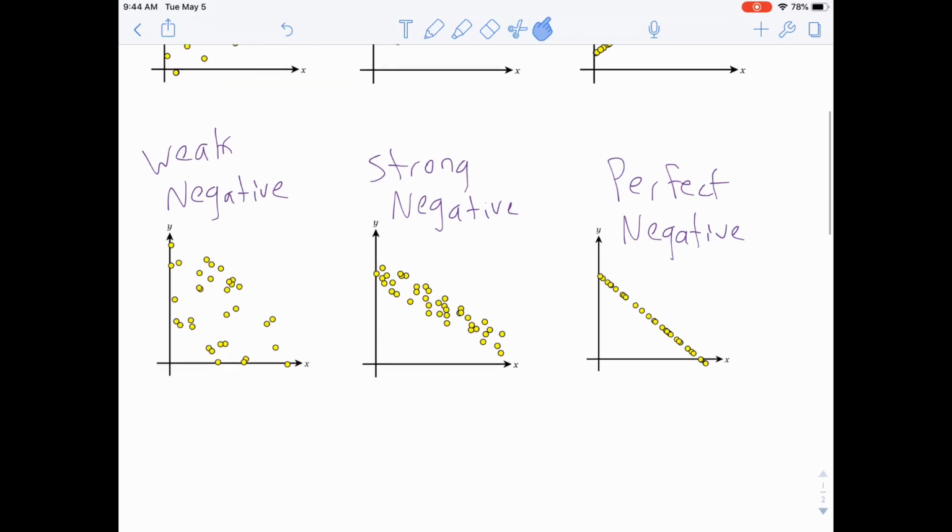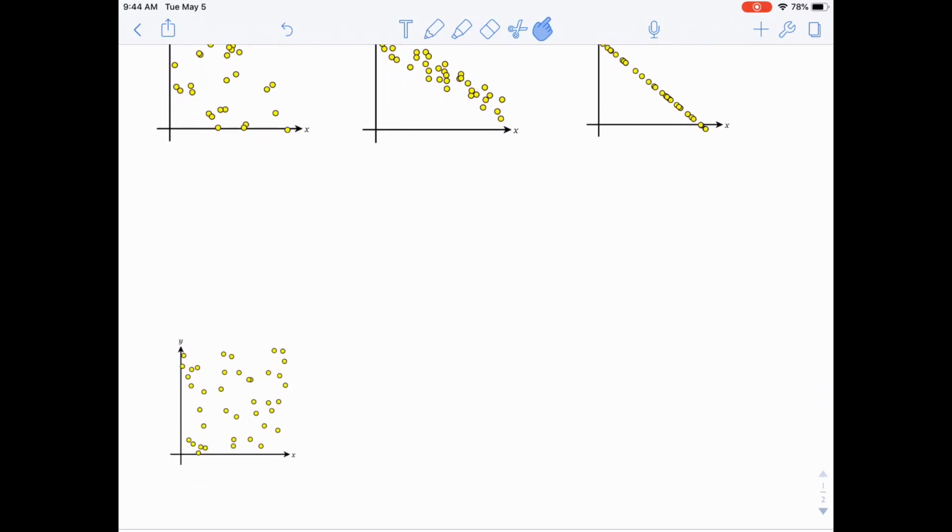And then the final one we have, if you notice, these are all spread out. This is no correlation. In which case, it doesn't resemble a line at all. It's not, more going up, more going down. Some examples of this would be shoe size and IQ.